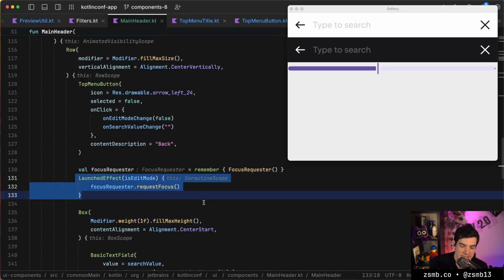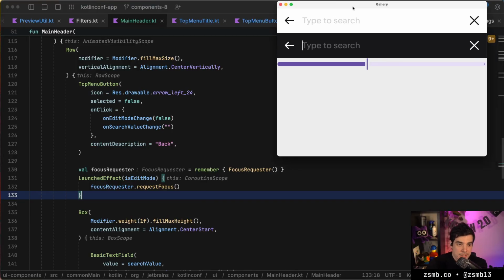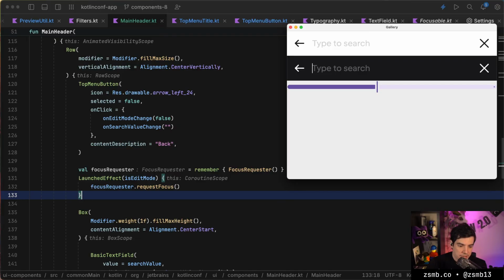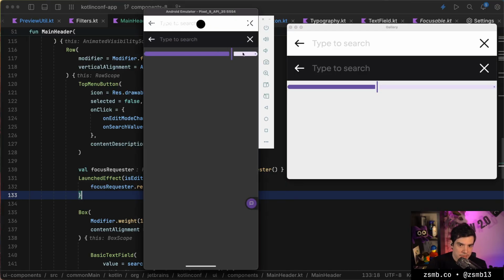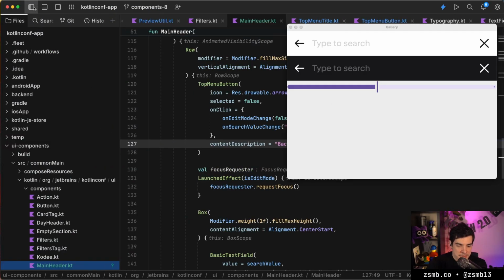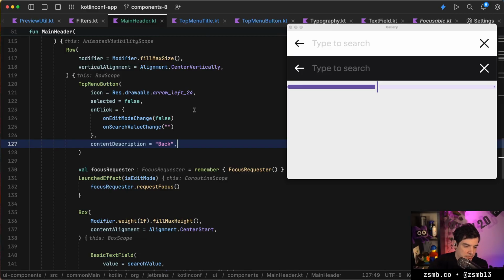I don't know how ugly this is. Is this multi-platform supported? Yes, we're actually running this as a JVM app here, but we can also run the same thing on Android, for example. So yeah, we're building for multi-platform here. I only have preview apps running because we're only building components for now. We don't have any actual screens yet, but we will have this running on web with WASM, on Android and on iOS.